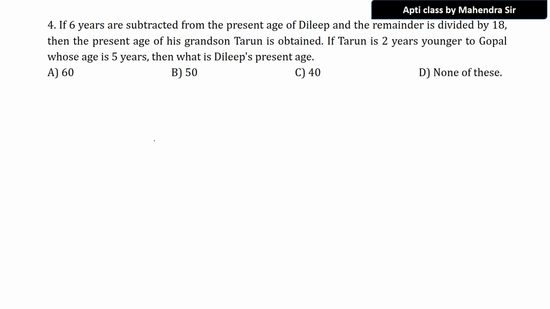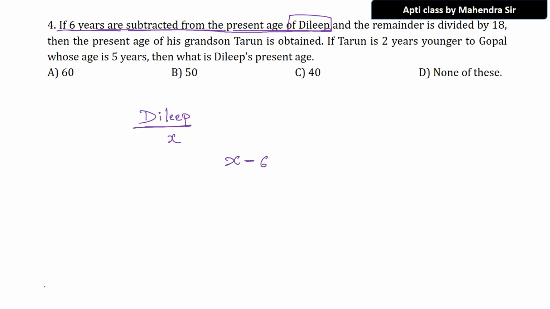Question number 4. The question will be solved once you understand the question. That is very important. Slowly, don't rush. If 6 years are subtracted from the present age of Dilip, first of all, I don't know what Dilip's age is. Let us take Dilip's present age as x years. If 6 years are subtracted from his age, we get x minus 6.